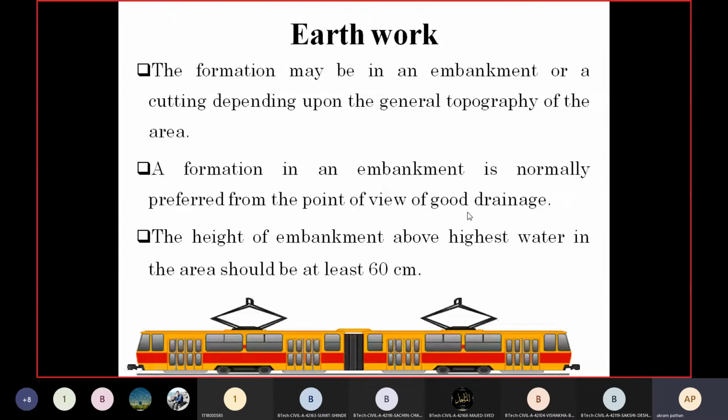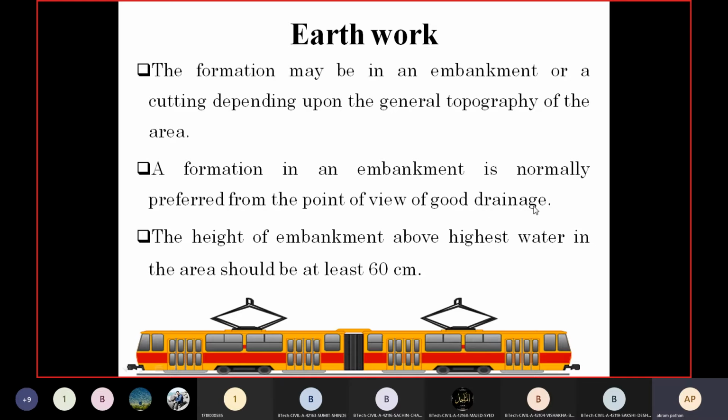As far as drainage systems are concerned, when constructing a new railway track we should consider the drainage facility also, because when rainfall occurs, there should not be rainwater on the formation or the embankment, because it will create certain problems while the train moves on the track.